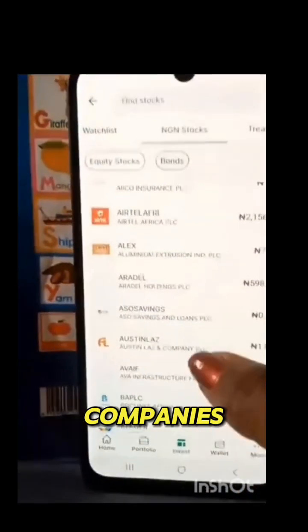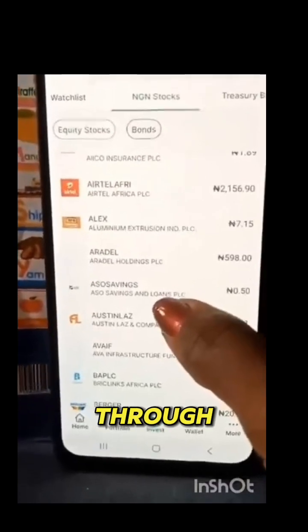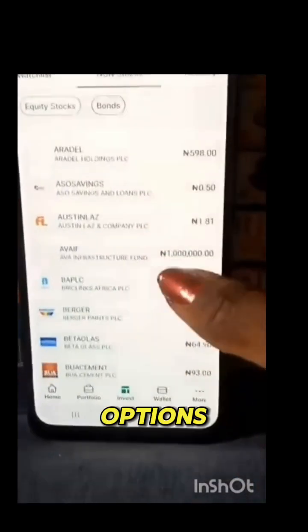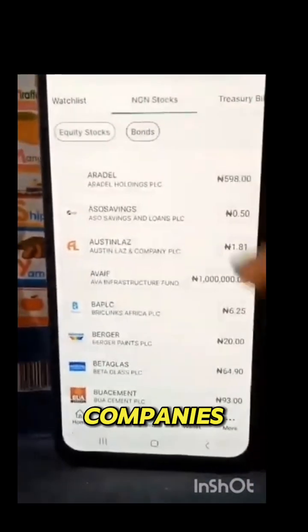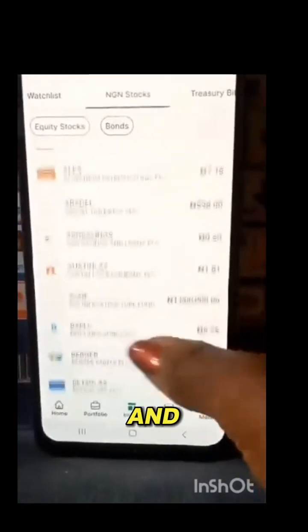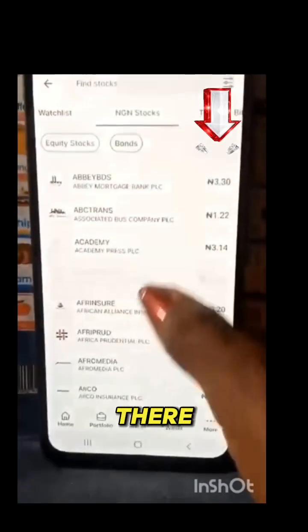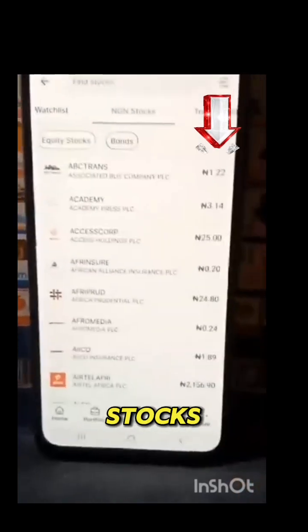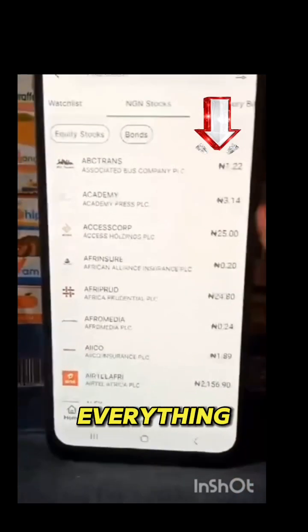You see foreign companies and other companies, depending on the one you want. The one you want to invest in, you can click, and the prices at which they are selling their stocks are there. You see everything.